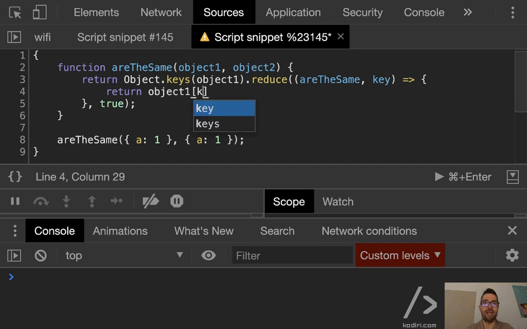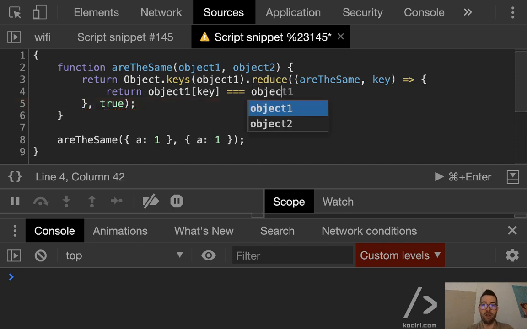Object 1 square bracket key. That's correct. We dynamically get the value associated to the first key. Equals to what? Object 2 square bracket key, yeah? Come on, Florian, you have an interview today, right?